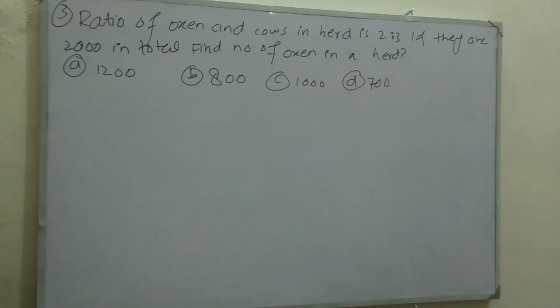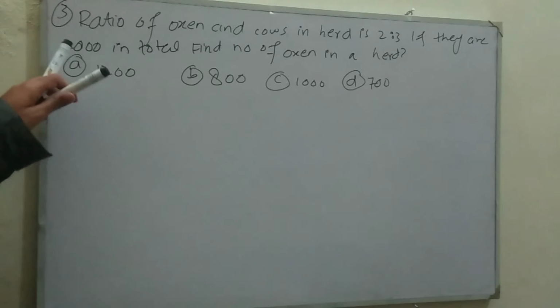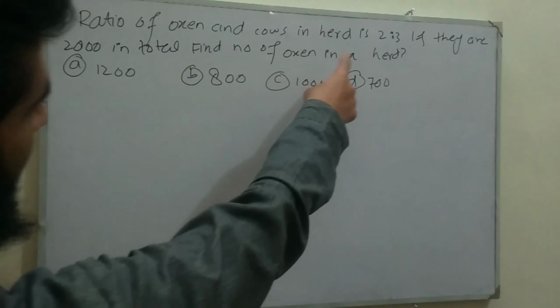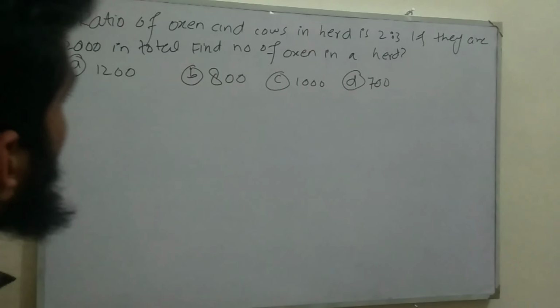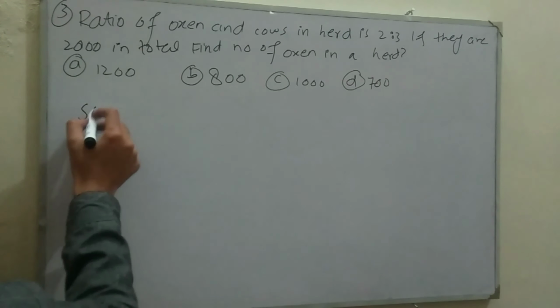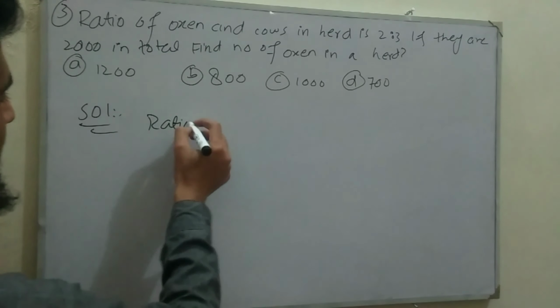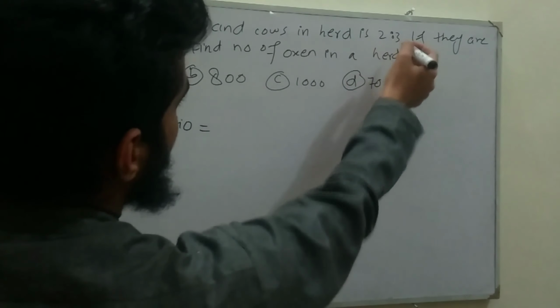Move to MCQs number 3 related with chapter 3 variation. Question number 3 tells that a ratio of oxen and cows in a herd is 2:3. If there are 2000 in total, find the number of oxen in the herd. So solution. The ratio of oxen and cows in the given herd is 2 plus 3.